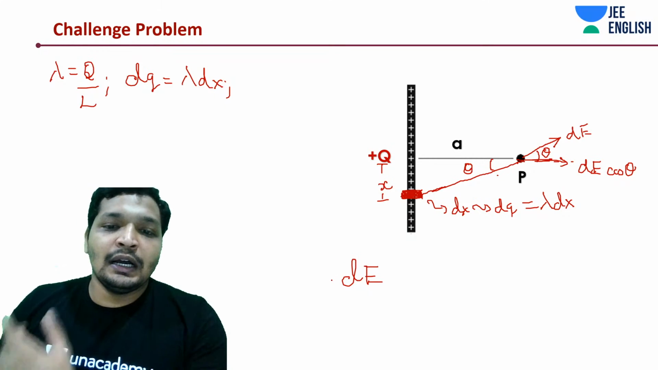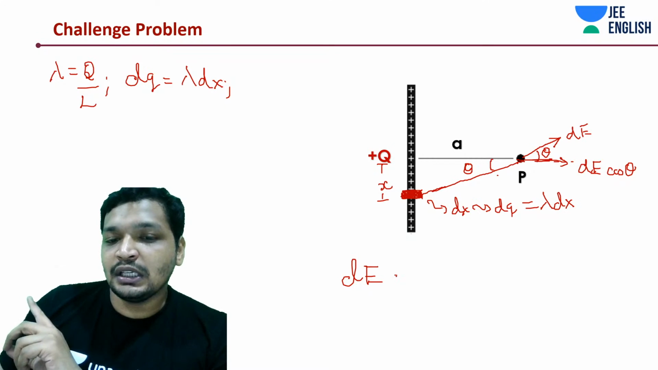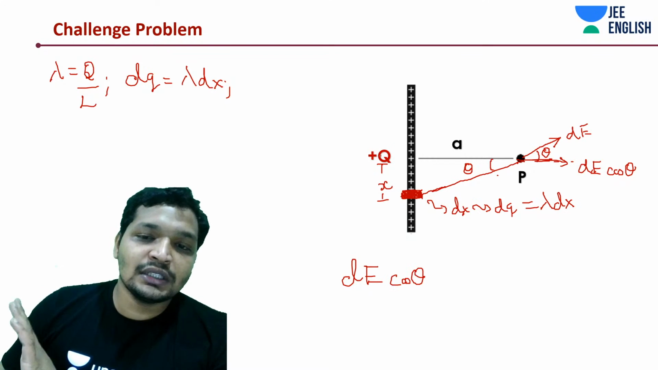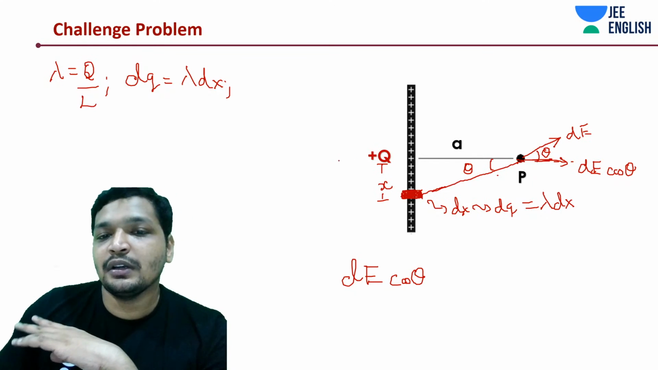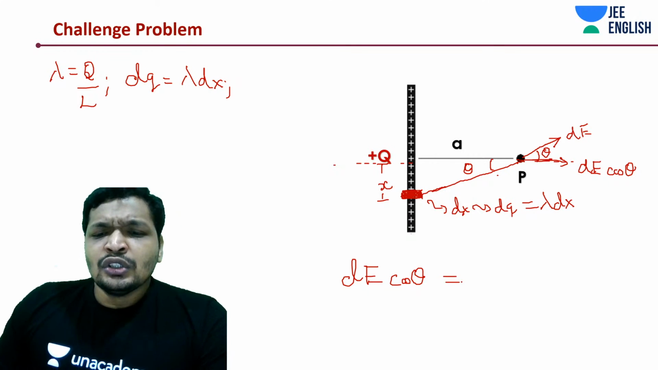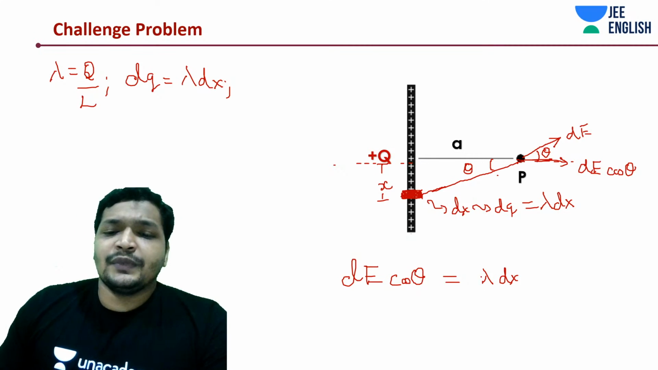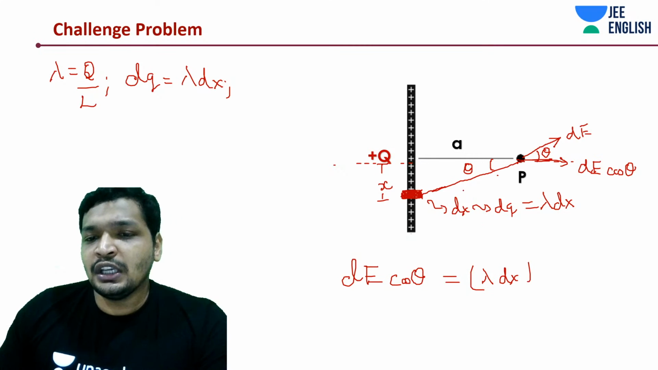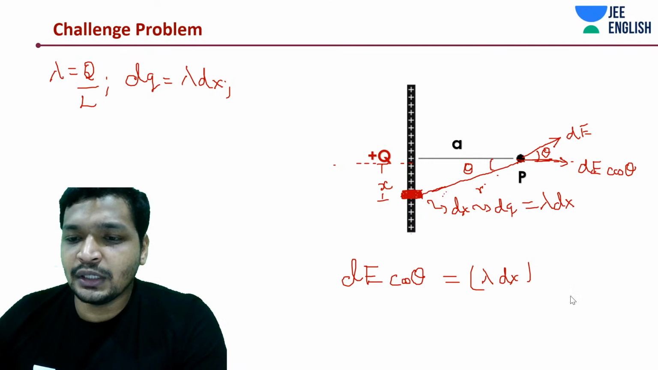Now we are not worried about dE, but rather worried about dE cos theta, because dE sin theta is cancelled out in this case since it's a symmetrical point. Okay, and this P is at a symmetrical point. All right. So this is going to be lambda into dx, dq, by r square. If I'm going to call this distance as r, let's do a thing.